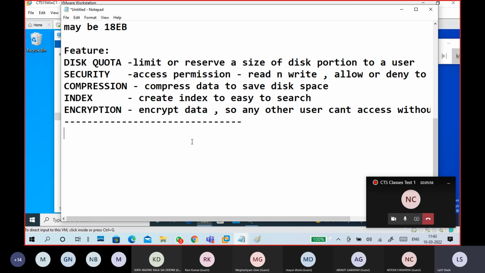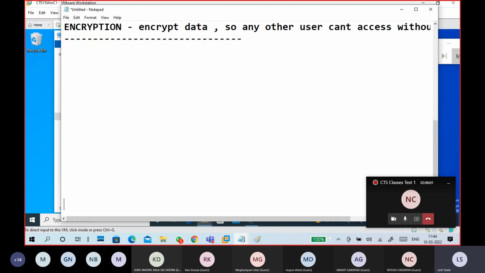Okay, now we'll start with, normally I would tell quota first, but before quota I want to talk about security. Some people call this NTFS security, because when it comes to security, a lot of people think it means a virus or antivirus kind of thing.